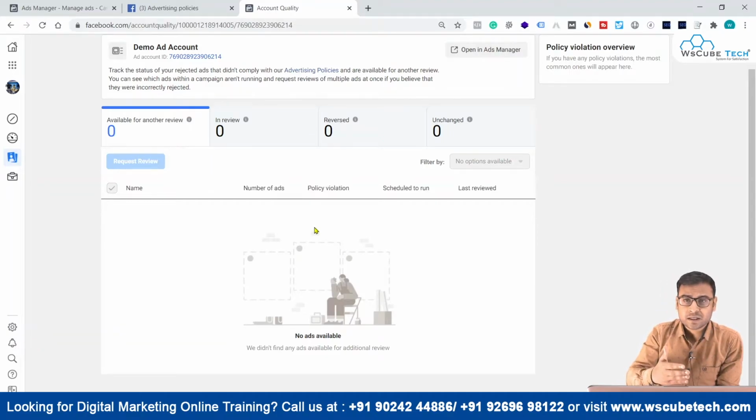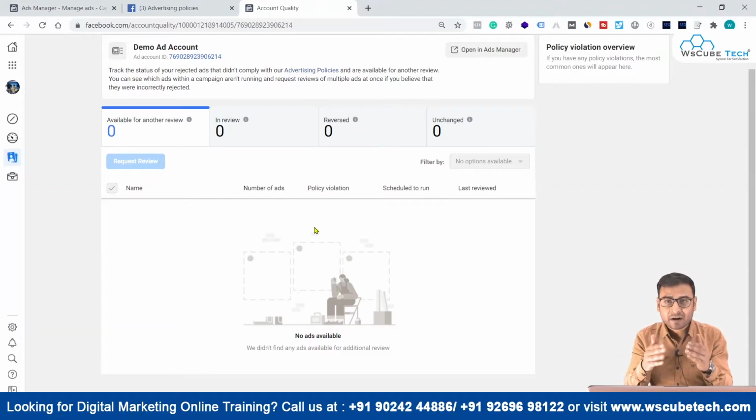So if by any means your ad account is dead, that means your pixel is dead, your Facebook pixel is dead. And your Facebook pixel is carrying a lot of information which it captured from your website, and it is directing it towards your ad system, towards your ad account. So if your pixel is dead because your ad account is dead, it is going to create a lot of problems for you. So I recommend you build your ad accounts